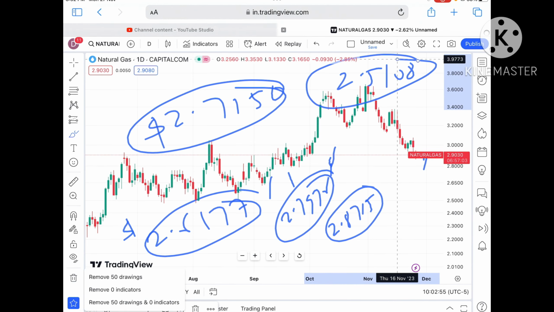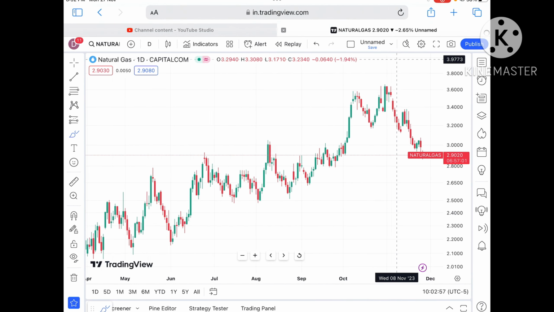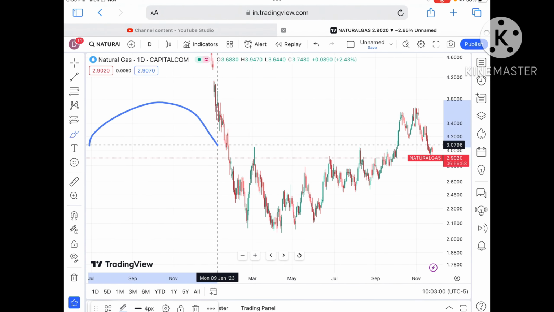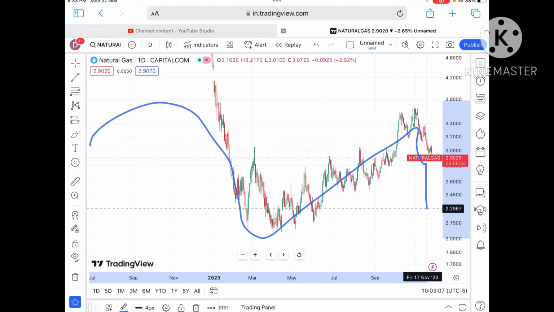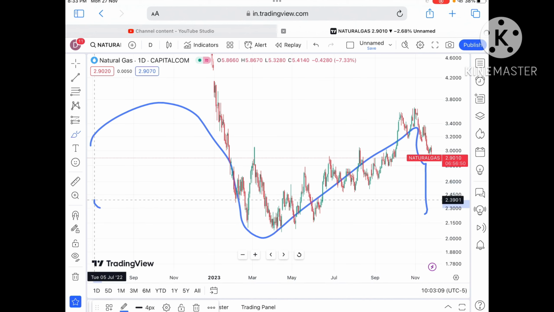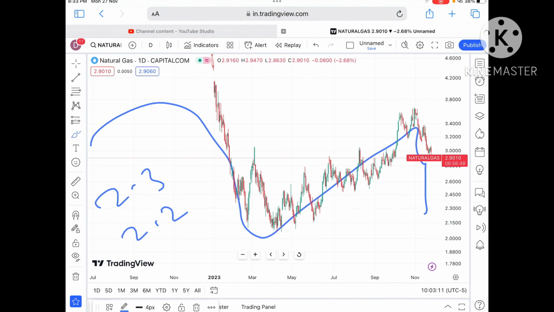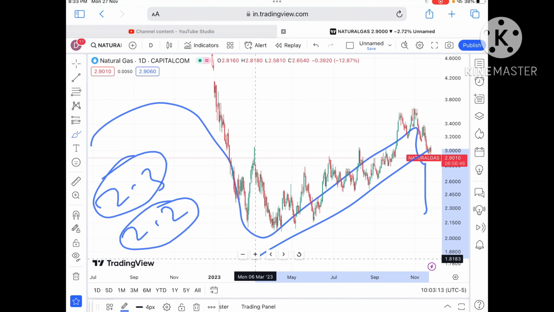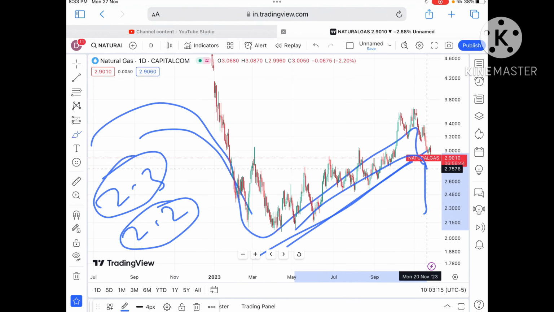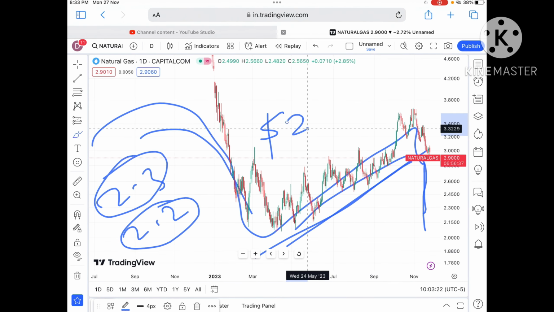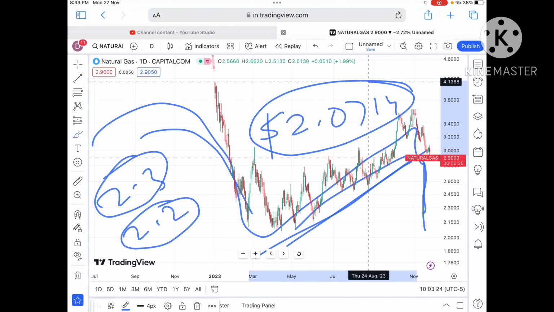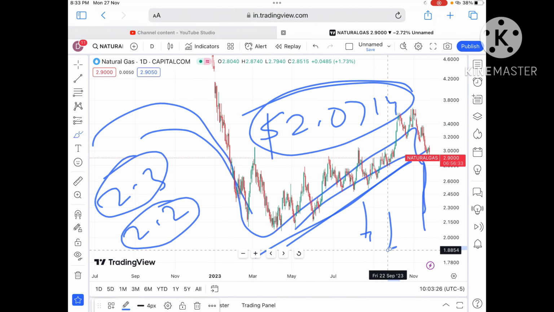This 2.5108 is creating a pattern. If you look at this long pattern, once it starts falling below 2.5, chances will be high it will go further down towards $2.3, and from there a probability of touching $2.3 to a level of 2.2 we can see, because there is a clear pattern forming. From there a probability of going below a level of 2.0714 is there, and then from there a further low we can see.